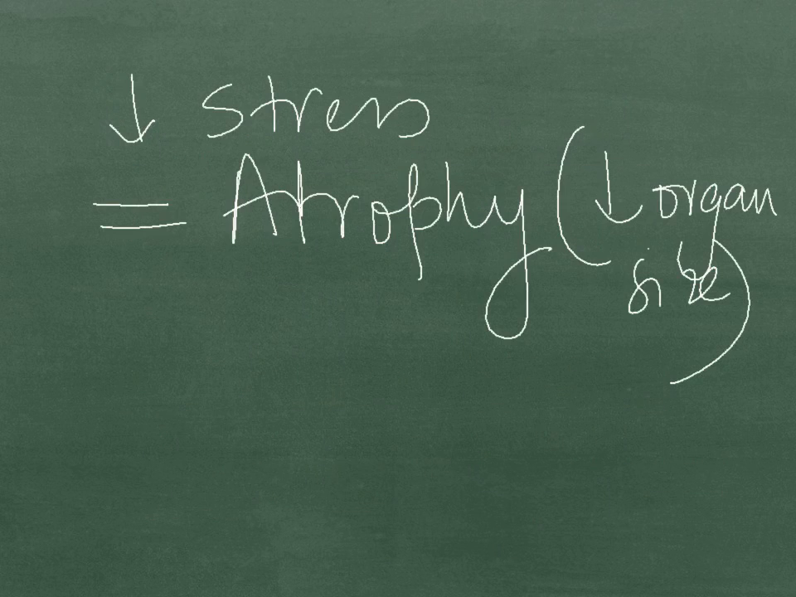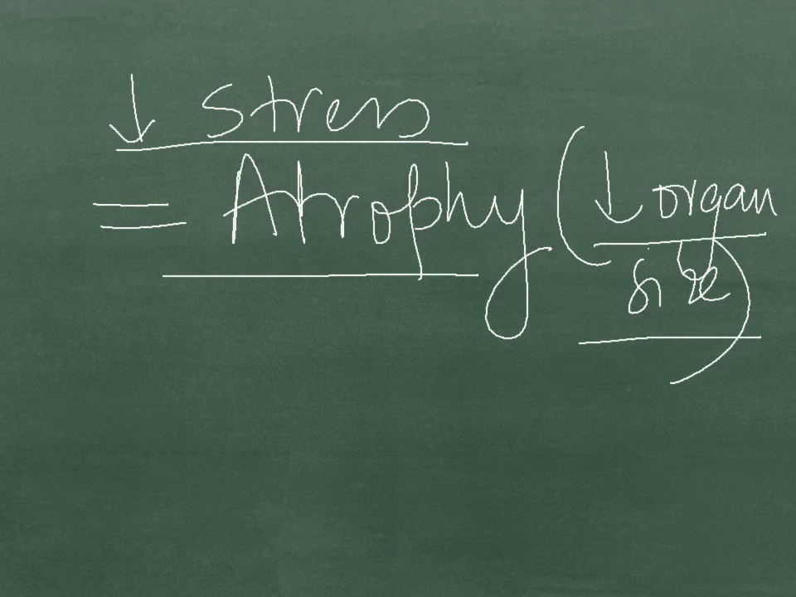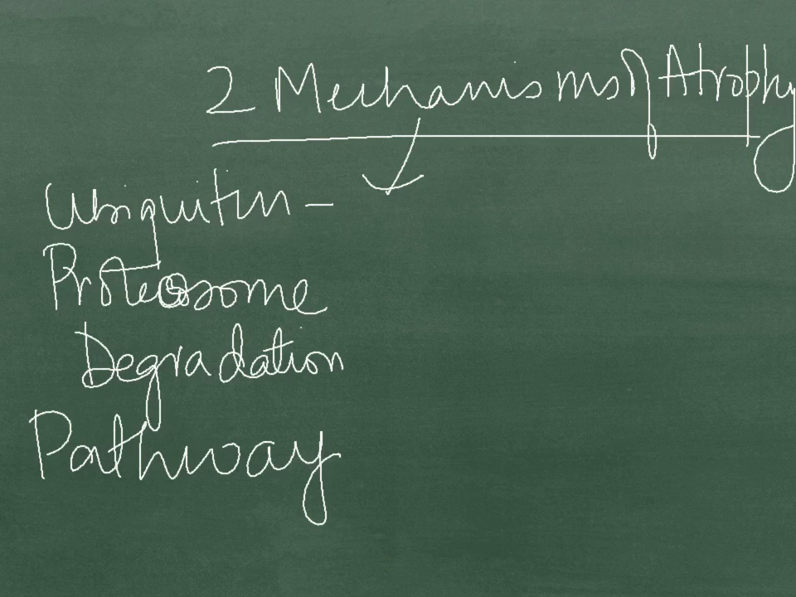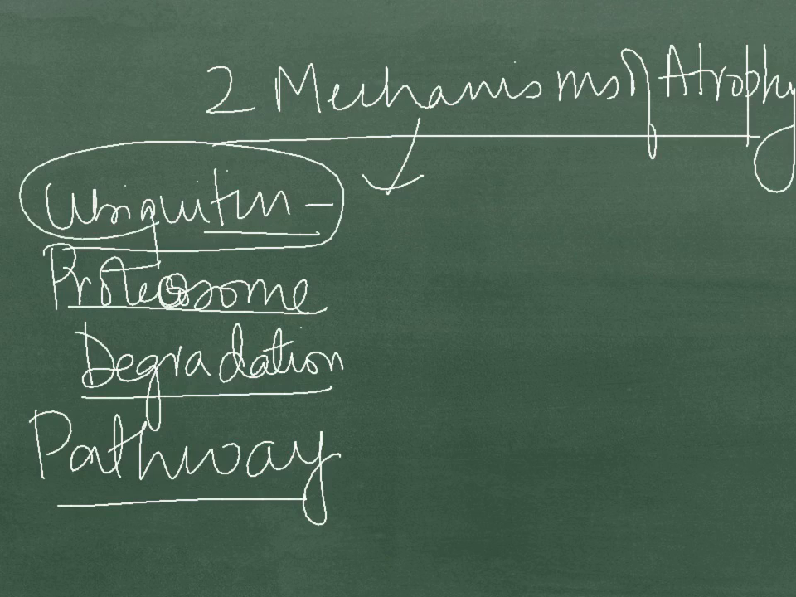Now, we will discuss decrease in stress adaptations: atrophy, which results in decreased size of the organ. We have two mechanisms of atrophy. Firstly is the ubiquitin proteasome degradation pathway. Ubiquitin is a protein which gets attached onto the intermediate filaments of the cytoskeleton, whereas the proteasome is an organelle which recognizes ubiquitin-tagged proteins and destroys them.